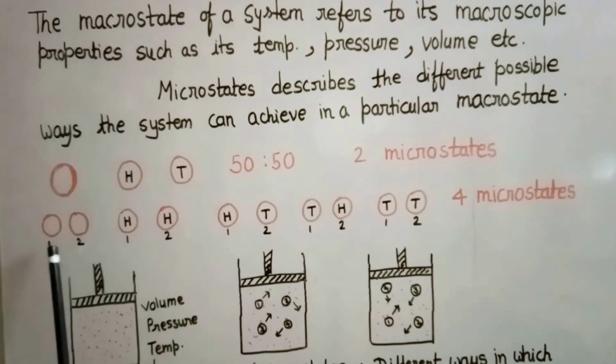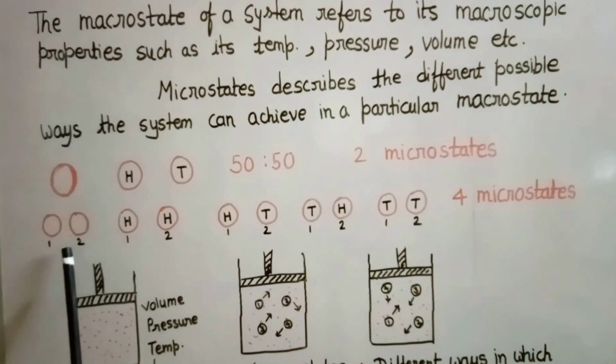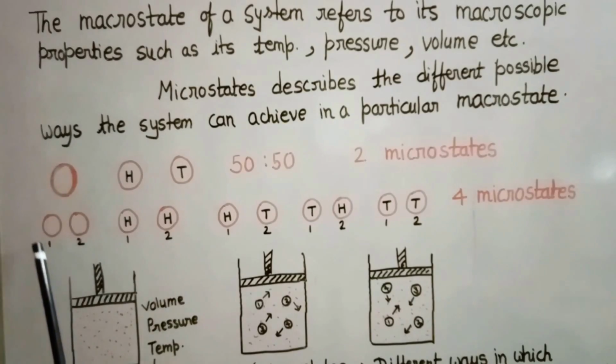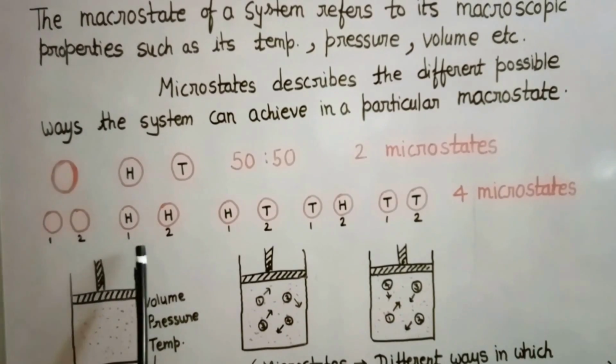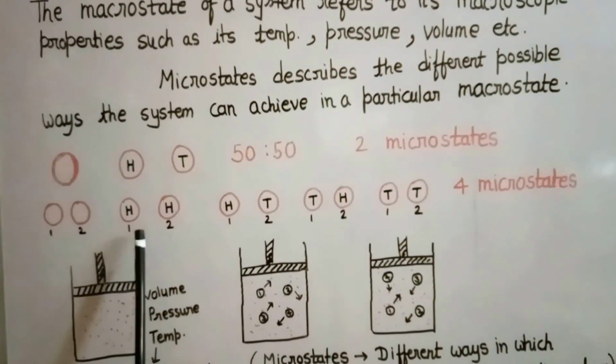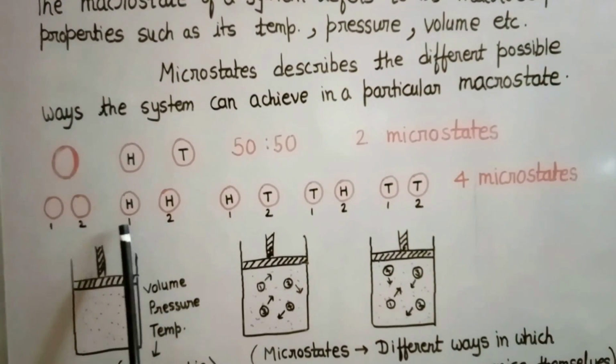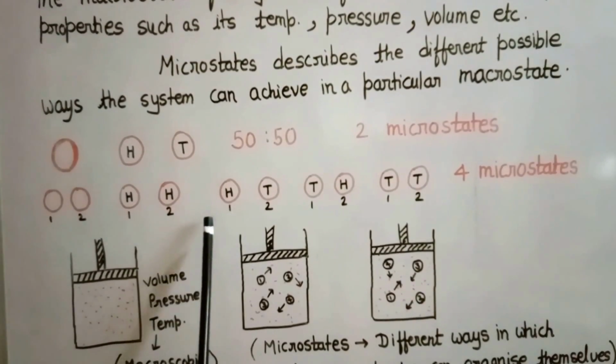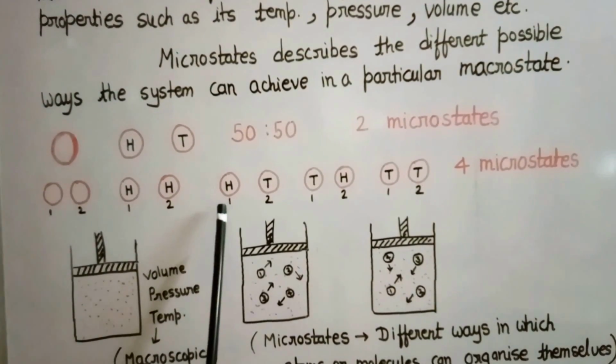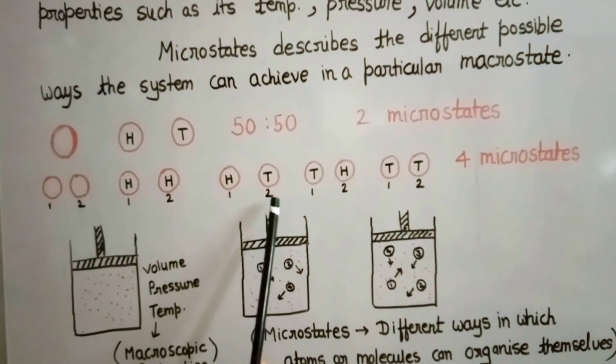Similarly, if we have two coins and we toss these two coins all together, simultaneously, how many possibilities are there? One possibility may be that both coins have head. Another possibility is that one coin has head and the other coin has tail.